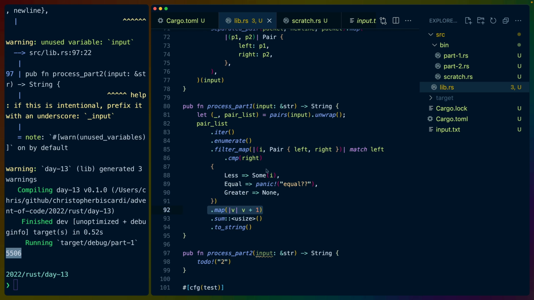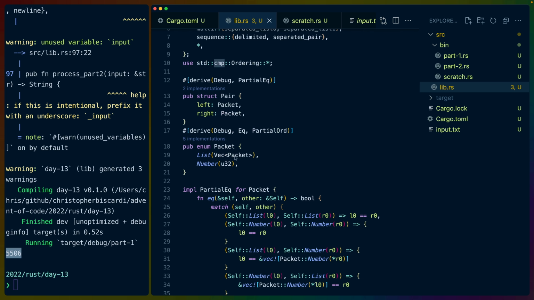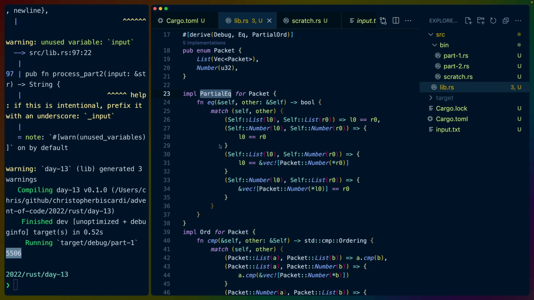The reason we can do left comp right is because we have derived PartialOrd and equality. Equality is a marker trait, is what I'll call it. It doesn't have any extra functions or anything like that. It's just a signifier to the compiler that it's a total equality. PartialOrd is something that we derive, and then we implement partial equality and ord for packet.